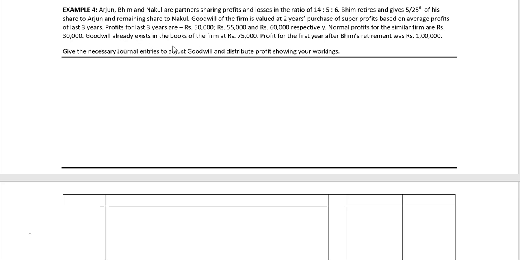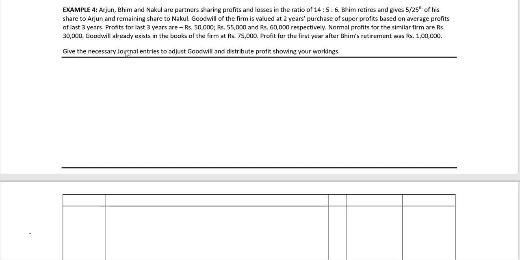Profits for the last 3 years are Rs 50,000, Rs 55,000 and Rs 60,000 respectively. Normal profits for the similar firm are Rs 30,000. Goodwill already exists in the books of the firm at Rs 75,000. Profit for the first year after Bhim's retirement was Rs 1 lakh.